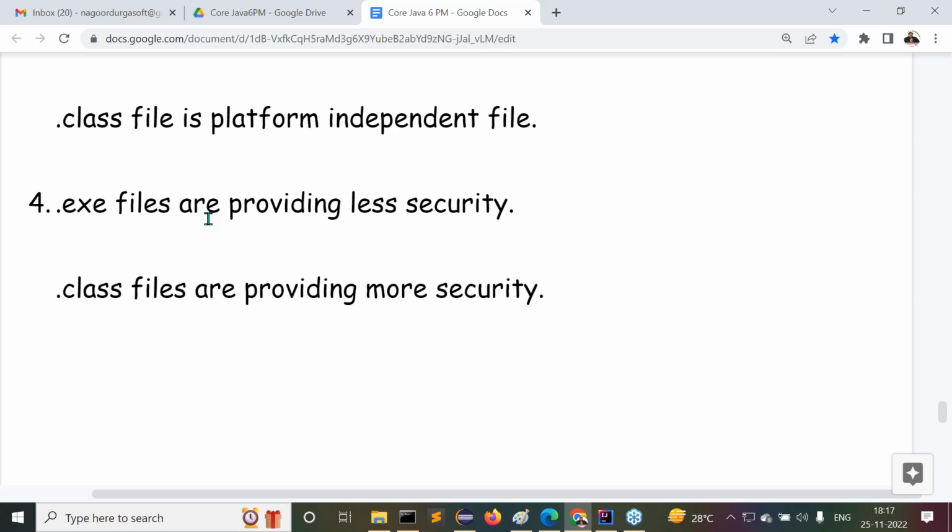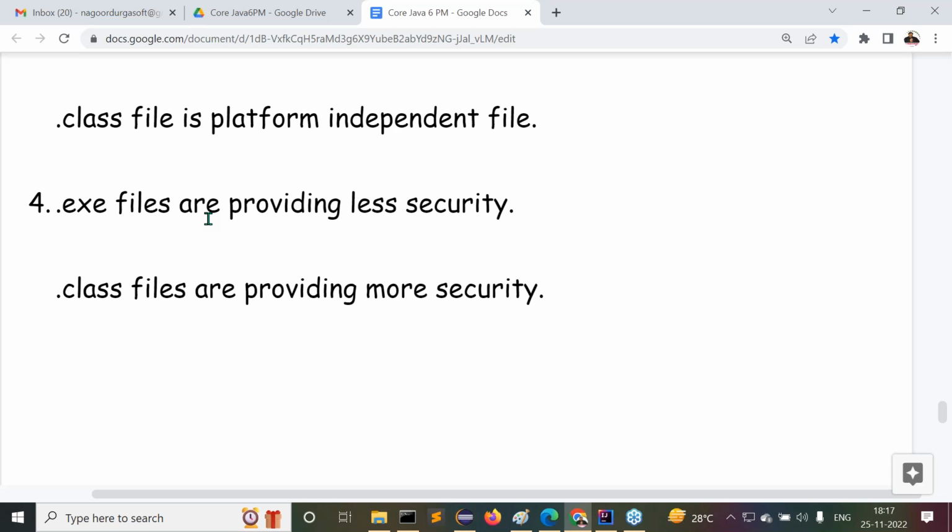This is a general point as per the nature of Java. So the .exe file is used inside C, and the .class file is used inside Java. With this point also we can understand that the .exe file is providing lesser security and the .class file is providing more security. This is one direction of saying this point.